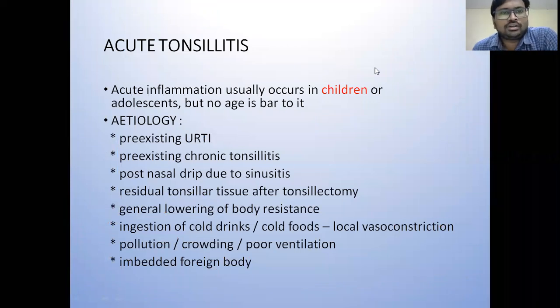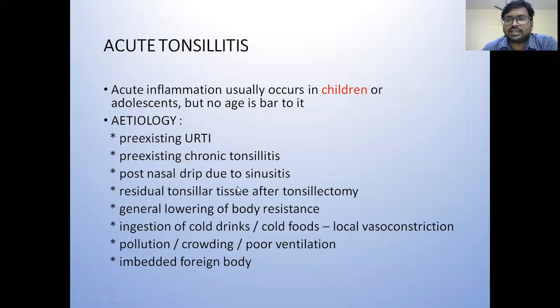So the etiology of acute tonsillitis. Acute tonsillitis usually occurs due to pre-existing upper respiratory tract infection, pre-existing chronic tonsillitis, or post-nasal drip due to sinusitis.